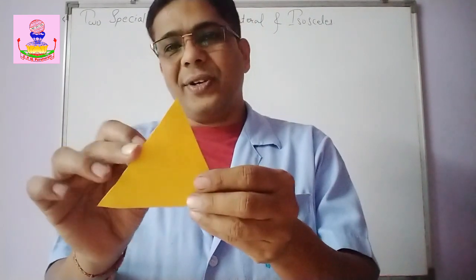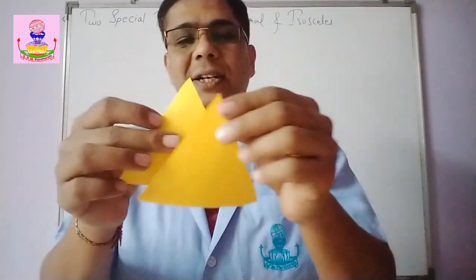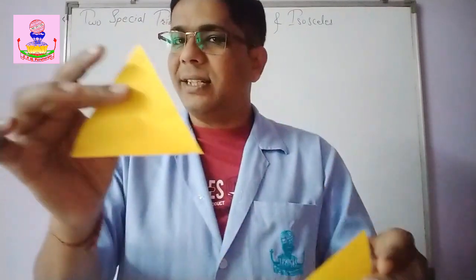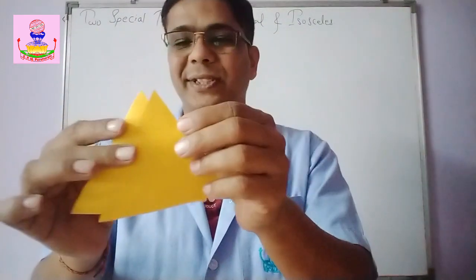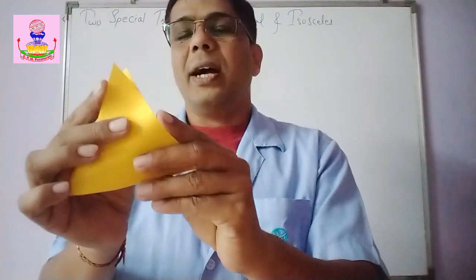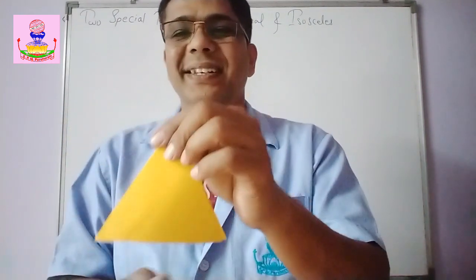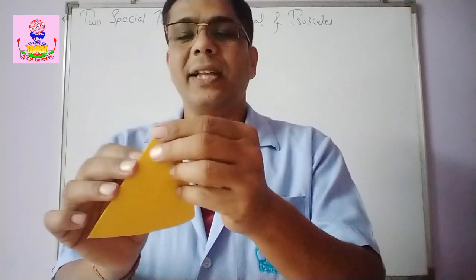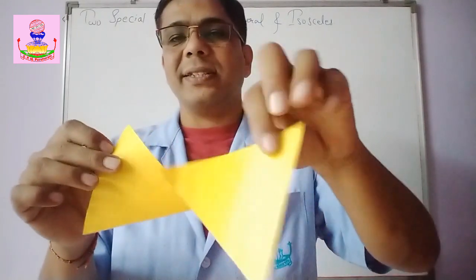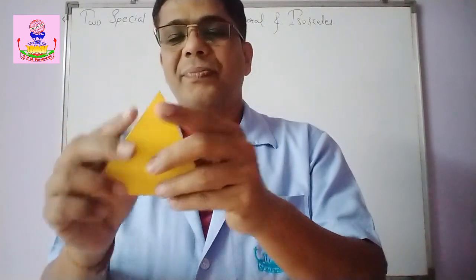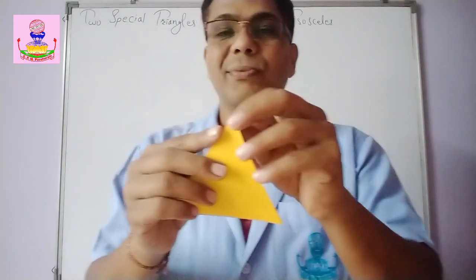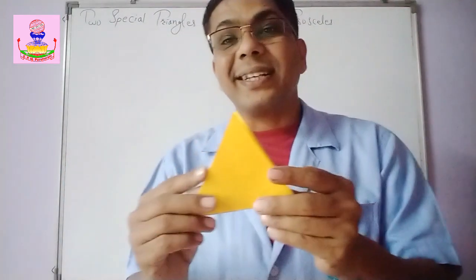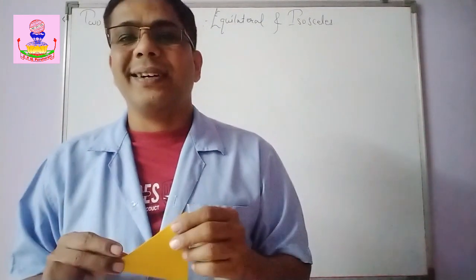Again one time. Okay. Now this is the third vertex I am bringing here. This triangle is fixed. I am changing the vertices of this. Okay, now see, are they matching? Yes, they are. Okay, again now I change it. For example, like this I make it. Now, do they match? Yes. What does it suggest? It suggests that all the three angles of equilateral triangles are also equal, right?